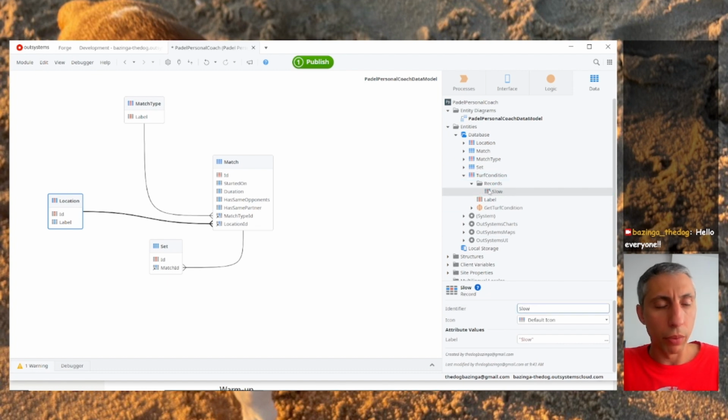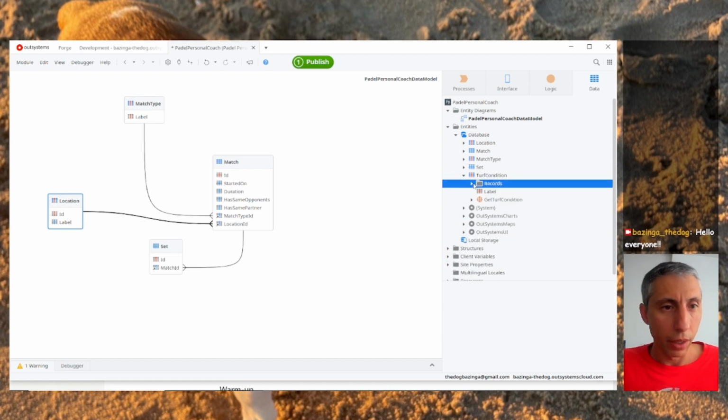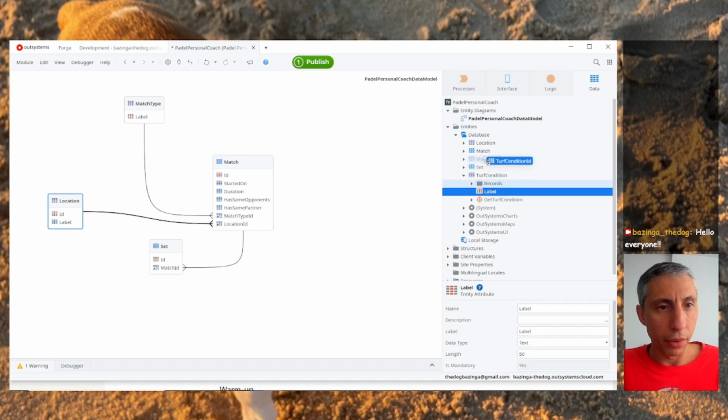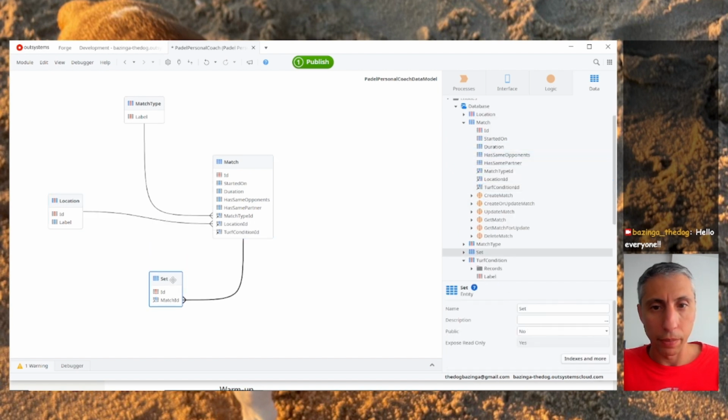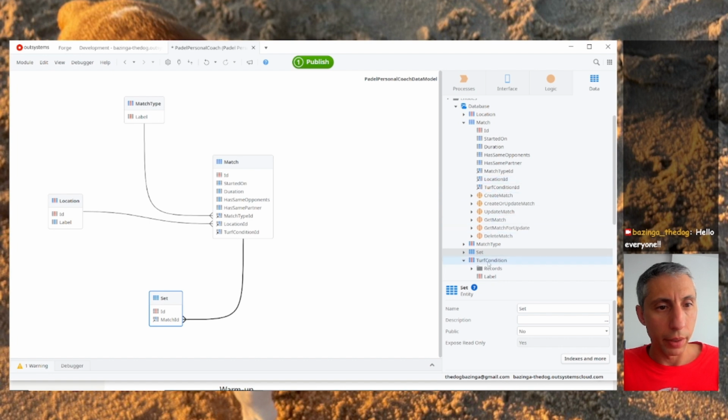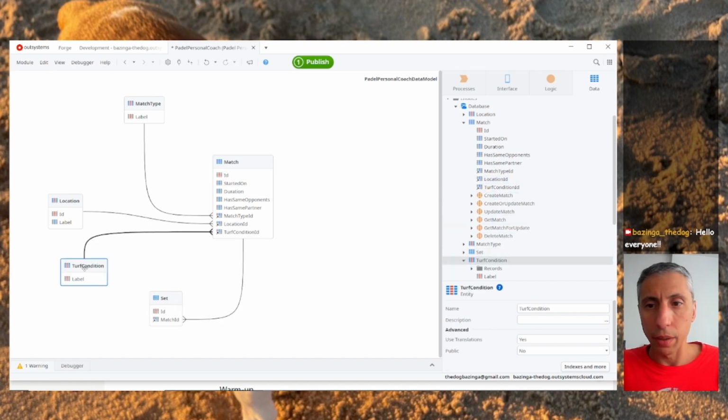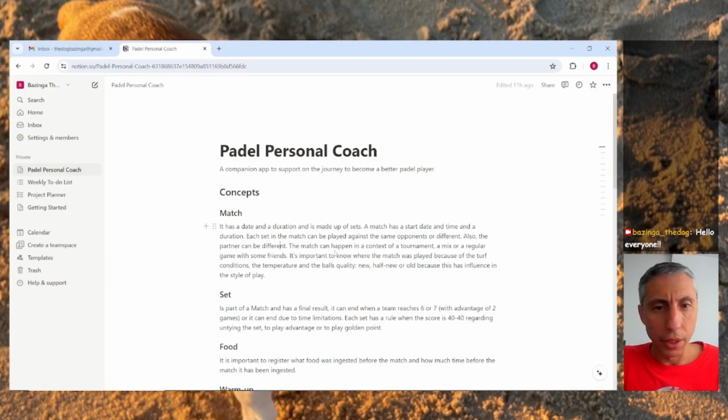It means the ball, when it hits the ground, slows down a lot. Just call it fast, so the ball doesn't slow that much. And sandy, this one is important because it might be a little bit slippery. The ball will run faster, but it can be slippery for the feet. Now we have the turf conditions, and also the match will have the turf conditions. Now let's just drag this here. Here we go.